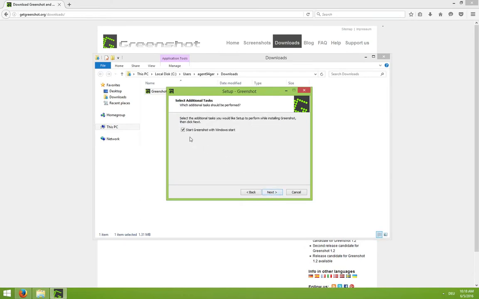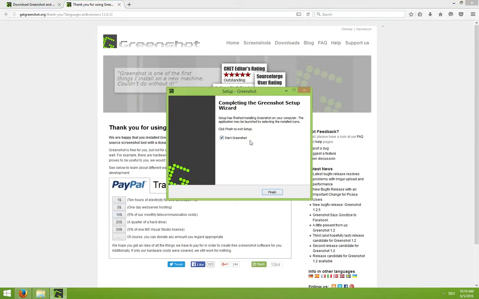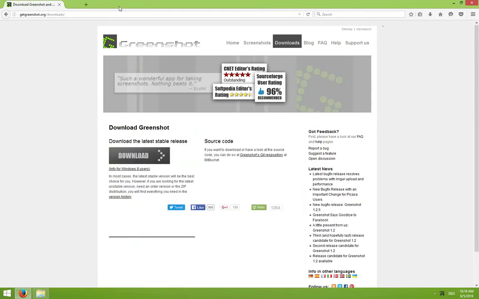And you really want to start Greenshot with the Windows Start, so you don't have to start it manually each time you reboot your computer. So at the end of the setup, we can automatically start it. So this is our little Greenshot symbol, which is active as long as Greenshot is running.